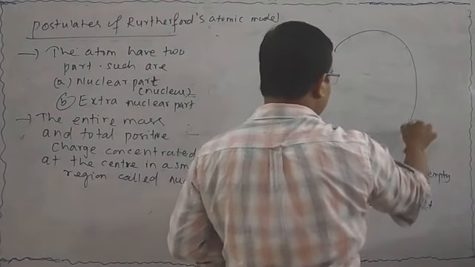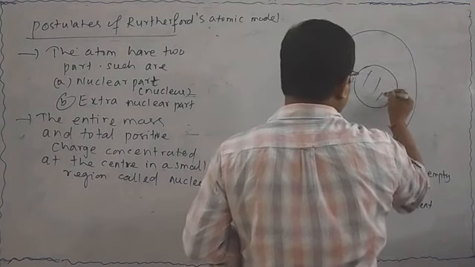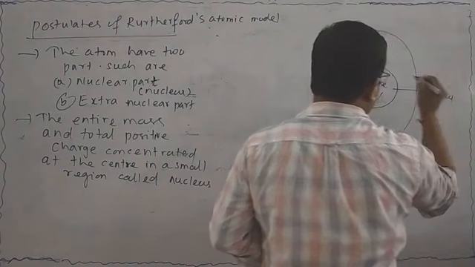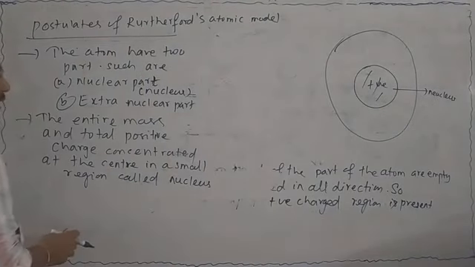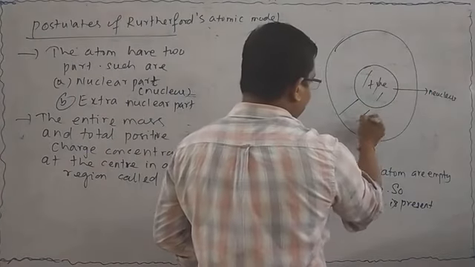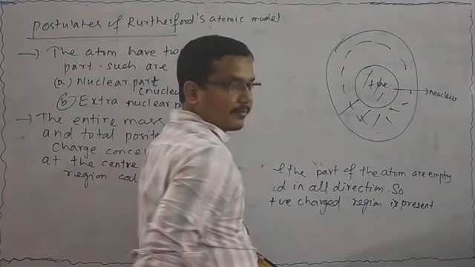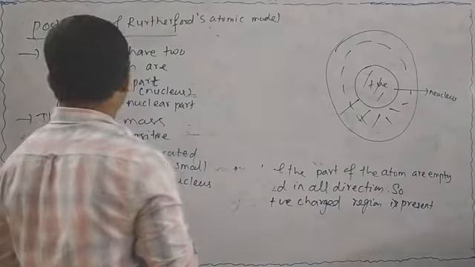Suppose this is your atom and this is the nucleus, that is your positive charge, this is your nucleus part. Let me discuss the third point. The empty space, am I correct? The empty space around the nucleus is called what? Extra nuclear part. There are two parts.